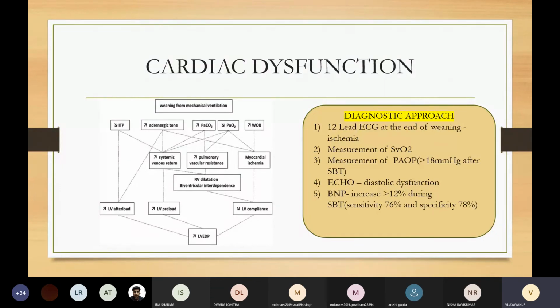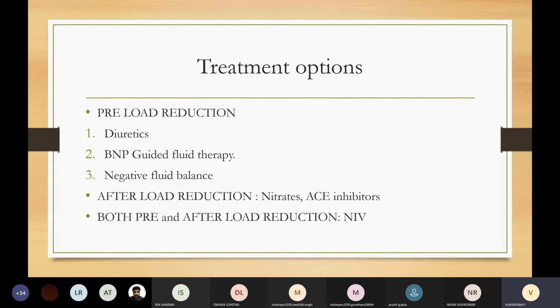Plasma BNP levels are elevated in acute congestive heart failure and in cases of right ventricular dysfunction. Now, this cardiac dysfunction doesn't happen in all patients, only in high-risk patients, that is, patients with coronary artery disease, congestive heart failure, and COPD are more prone to cardiac dysfunction during weaning.